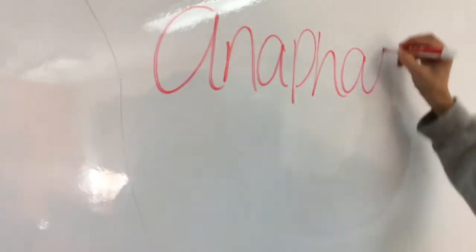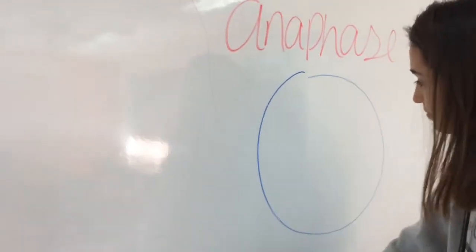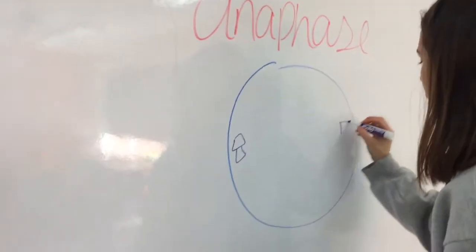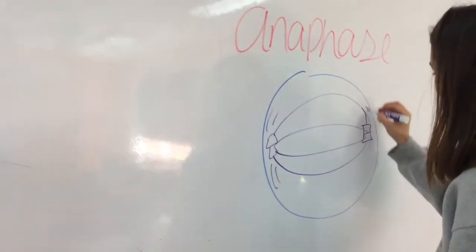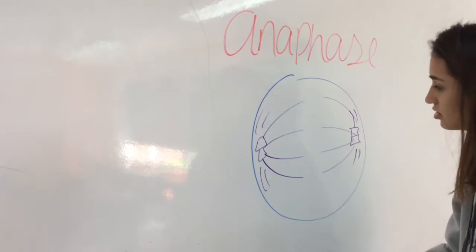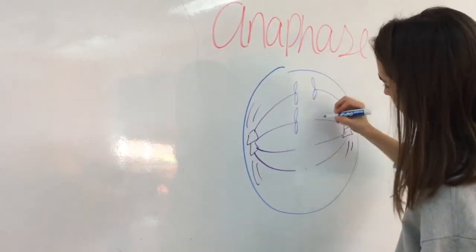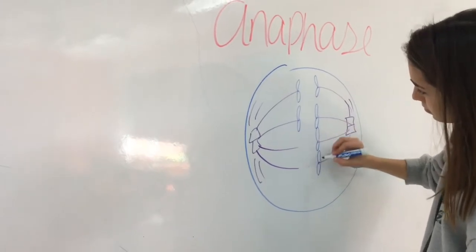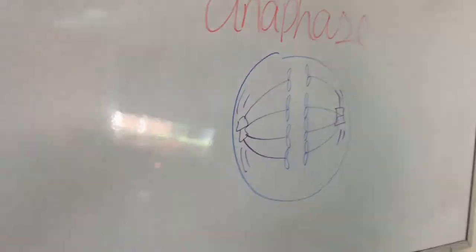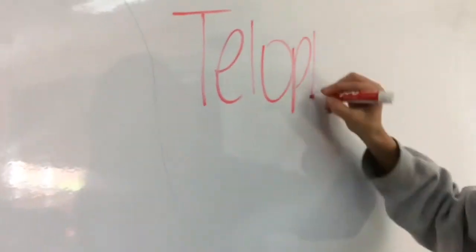The third stage is anaphase, where the microtubules of the spindle apparatus begin to shorten. In this shortening, the sister chromatids begin to separate into two identical chromosomes. All the sister chromatids separate simultaneously. And at the end of anaphase, the microtubules, with the help of motor proteins, move the chromosomes toward the poles of the cell. The last stage of mitosis is called telophase.